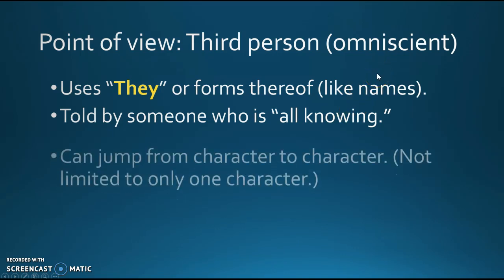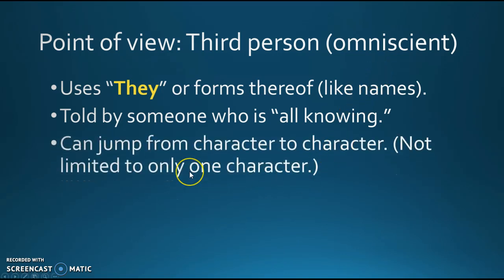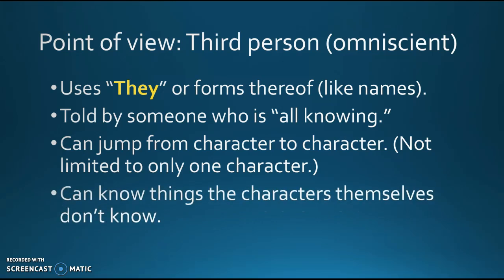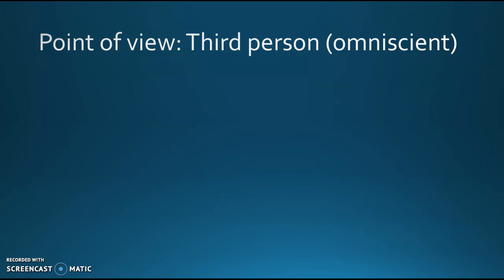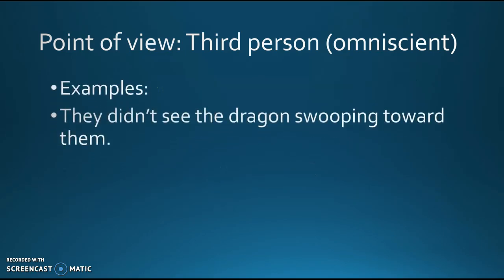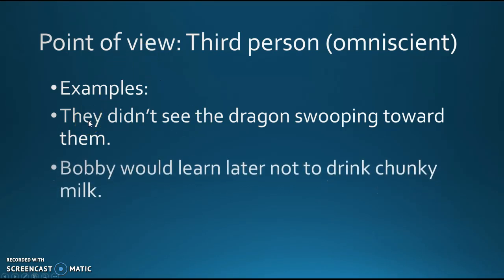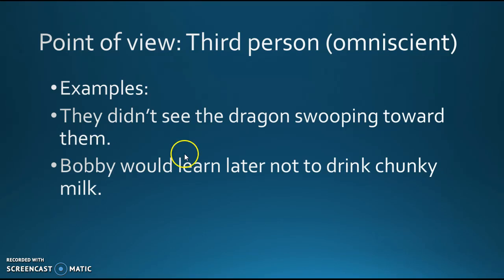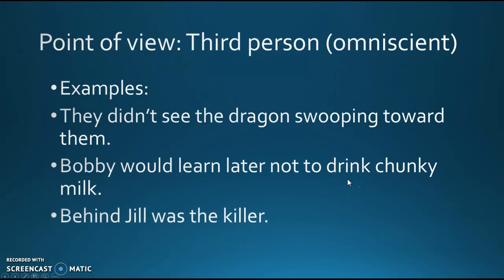Okay? And it can jump from character to character at any time, not limited to only one character. So at any point in time, you can know what anyone's thinking and anyone's feeling, and it can know things that the characters don't know themselves. That's a big part of that. So, for example, they didn't see the dragon swooping towards them. Well, if they didn't see it, who saw it? Well, the narrator who's all-knowing. Bobby will learn later not to drink chunky milk. Oh dear. Well, the omniscient narrator knows the past, the present, and the future. Okay. And behind Jill was a killer. Jill didn't know that, but we do. The narrator knows.